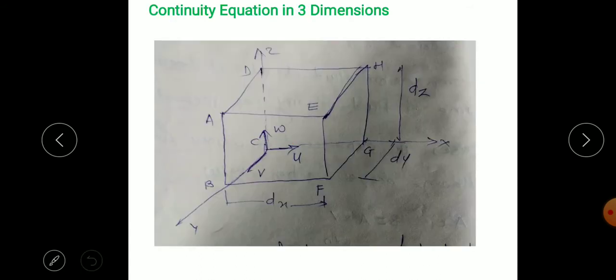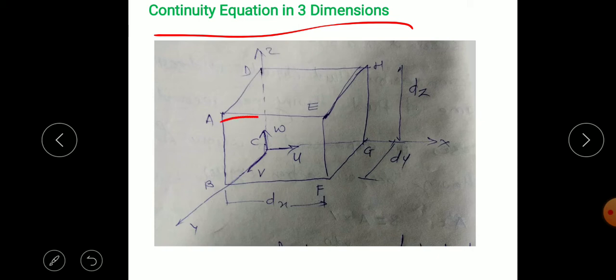Now next we derive the continuity equation in three dimensions. So basically the properties are changing along the flow, which is three dimensional. So properties are changing along all directions. We may use a Cartesian system with x, y, z axes, or a cylindrical system with r (radius), z (length) and theta, that is r, theta, z. Here we consider the Cartesian system.